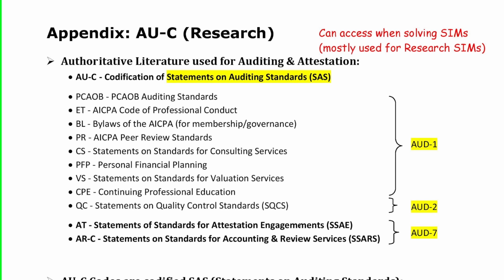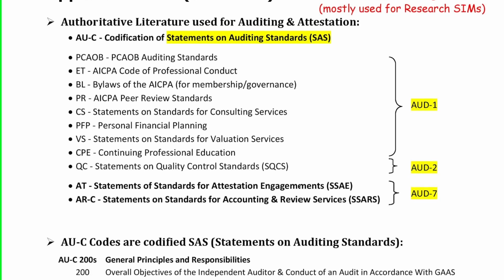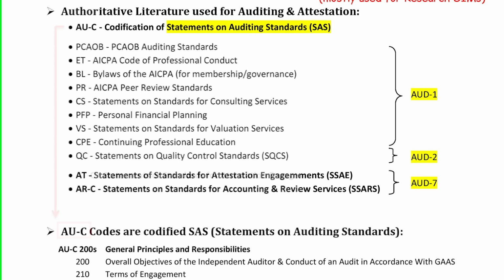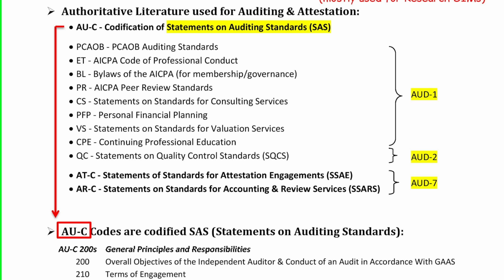So getting back up on the first sub-bullet, I want you to draw an arrow down to the second bullet and put a box around AU-C. Now guys, on the CPA exams, you never need to memorize section numbers or topic numbers because all of these are accessible to you as authoritative literature when you're doing your simulations. And as I said, you're going to mostly use it for research simulations.